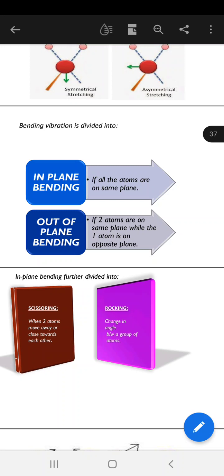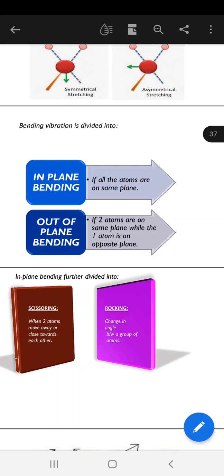Scissoring and rocking. You know scissors, when you are operating the scissors, we consider the two handles or two strips of the scissors where we are doing the cutting, and the distance between those two strips when we are opening is the bond angle. It means two atoms move away or close towards each other.